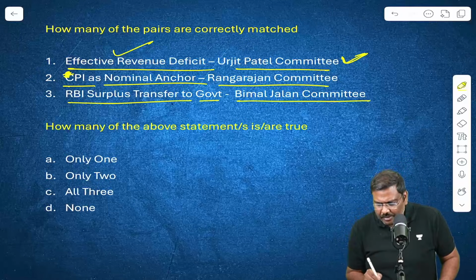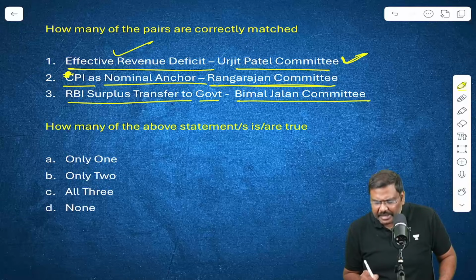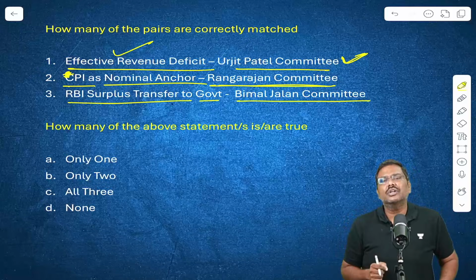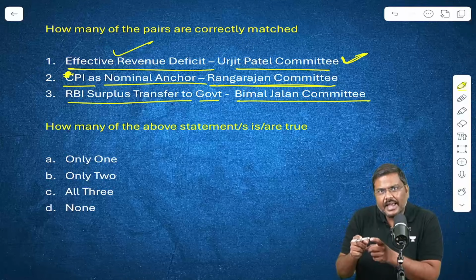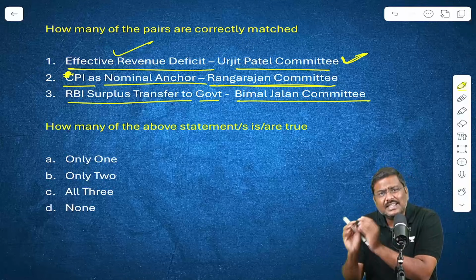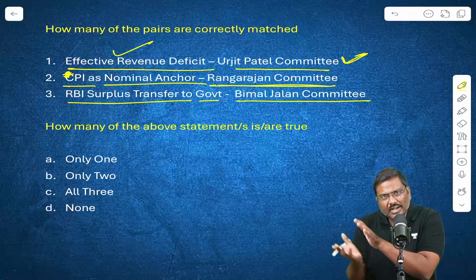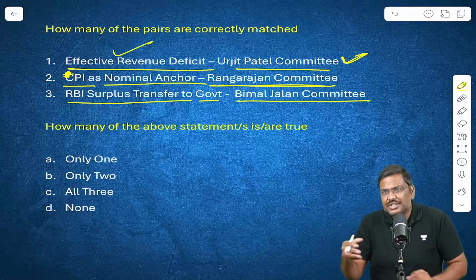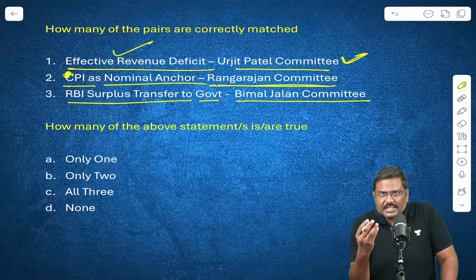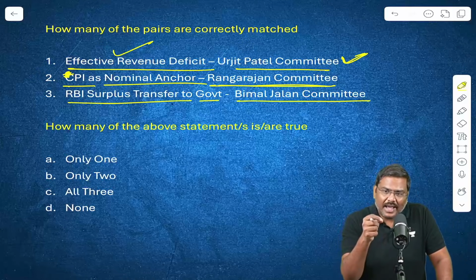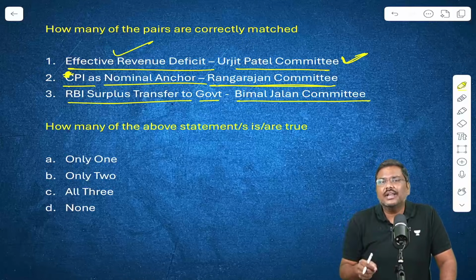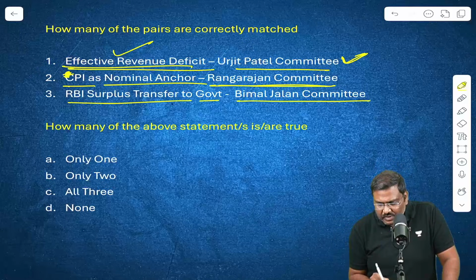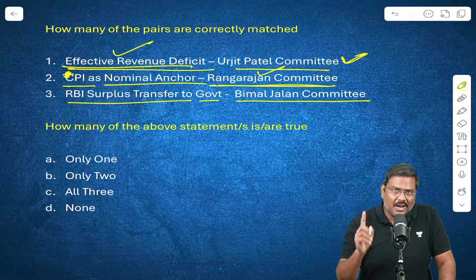But there was a committee, the Rangarajan Committee, which recommended that this is not an accurate picture, because GCCA is in any case going to create assets. Agreed, it is not on the central government balance sheet, but on the balance sheet of India, the assets in India will change. So it has to be removed, and that led to the creation of effective revenue deficit. So the effective revenue deficit recommendation was given by the Rangarajan Committee.